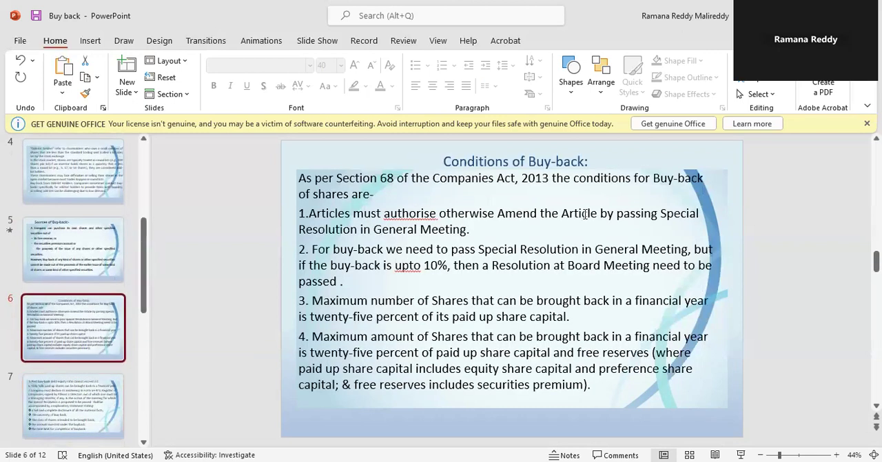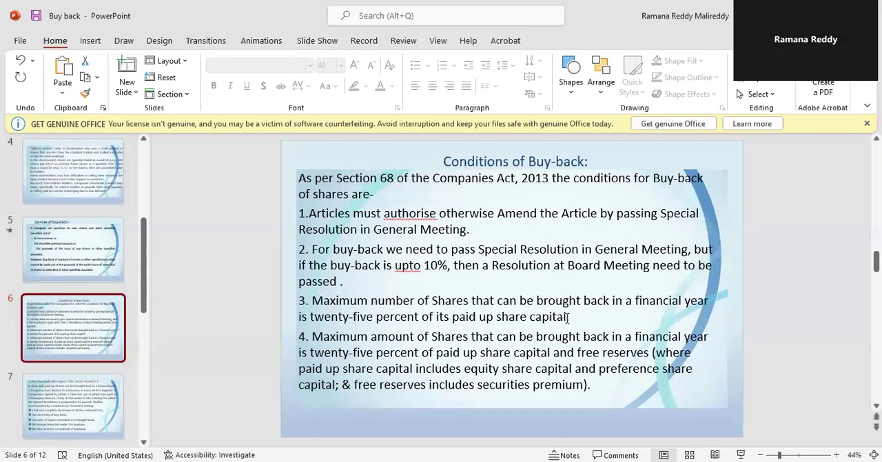Conditions of buyback, Section 68 of the Companies Act. The conditions for buyback of shares are: the articles must authorize it, otherwise amend the articles by passing a special resolution in a general meeting. Second, for buyback we need to pass a special resolution in a general meeting. But if the buyback is up to 10%, then a resolution at a board meeting is sufficient.